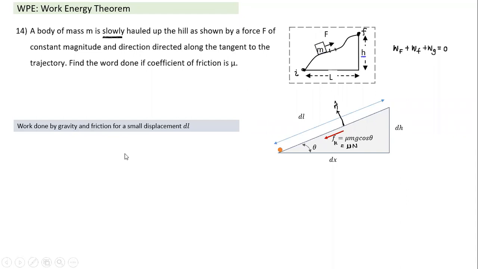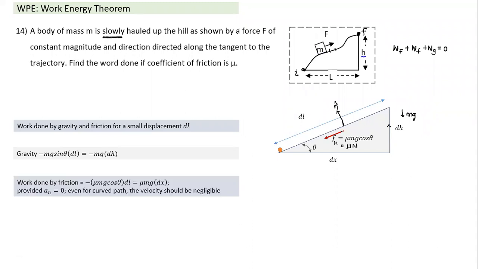Work done by gravity and friction here. What will be the work done by gravity in this case? Work done by gravity will be equal to the component of displacement into mg. The component of displacement is in the opposite direction. The work done by gravity will be mg into dh, where dh is the vertical component. So I can write the work done is equal to minus mg into dh, which is nothing but the projection of displacement on the vertical direction. This is the work done by gravity.